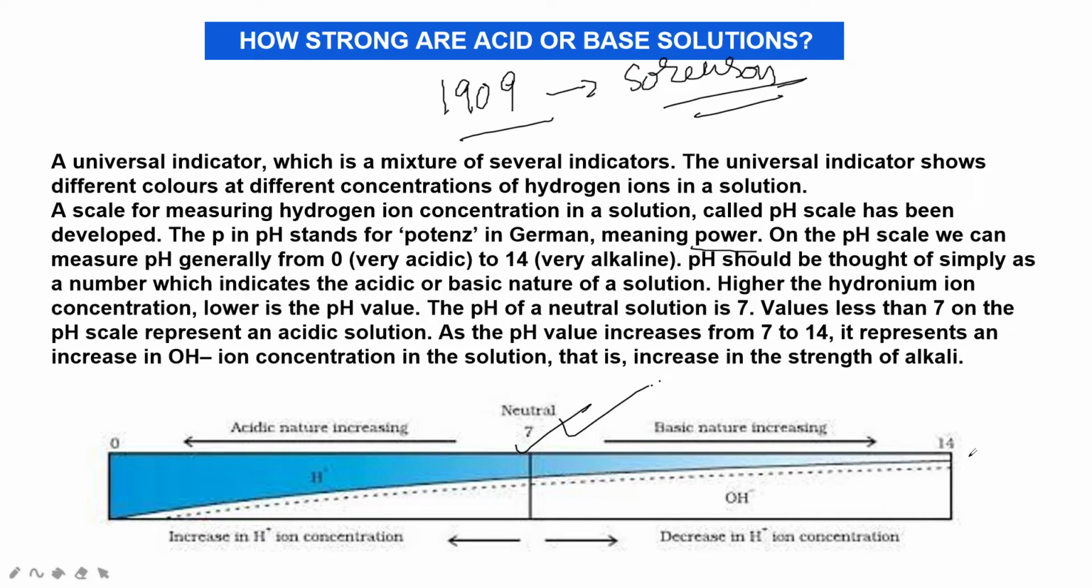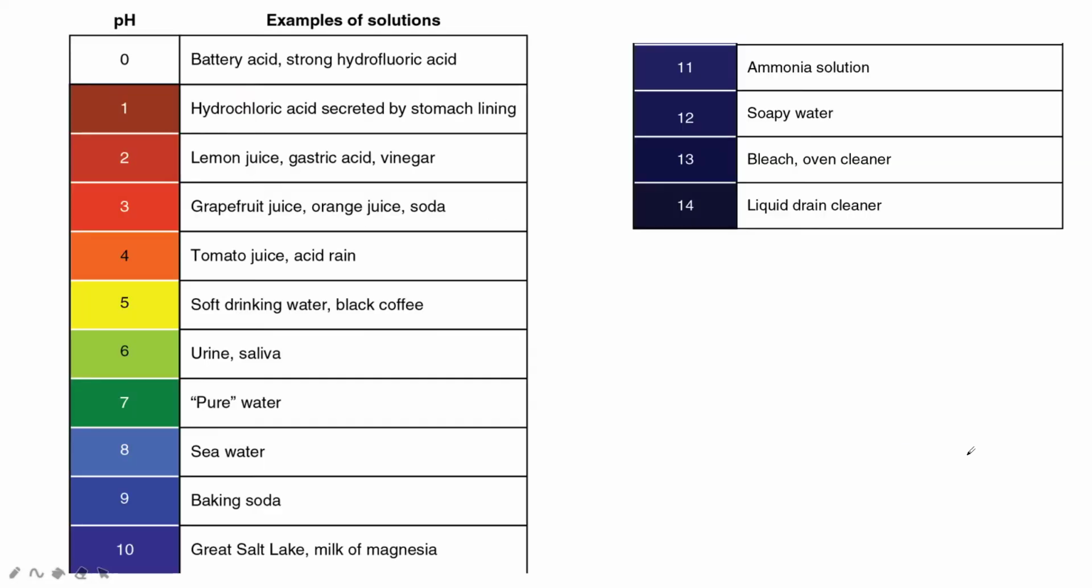Okay, in between 7 to 14, if you get any pH value, that is only base. Next, here if you see 0 to 14, take a screenshot because you have to remember this. This is going to be very helpful for your multiple choice questions. Here are the colors produced by universal indicator at different pH values. Here is the chart you can see: red, orange, yellow, green, blue, dark blue and violet. Like this the color changes from 0 to 14.